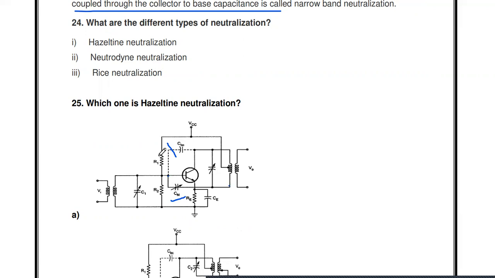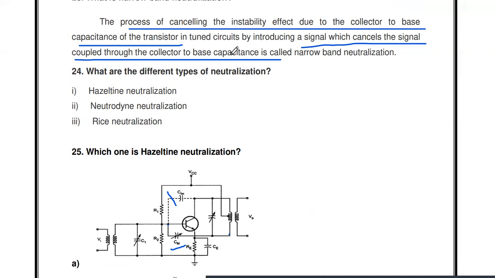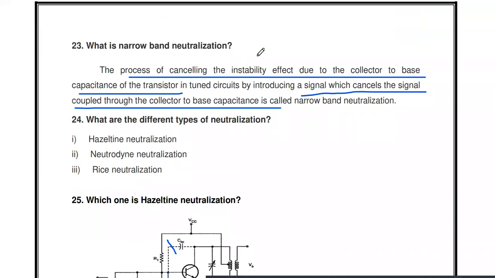So if this CBC introduces some plus 5 volt feedback signal, this Cn produces a minus 5 volt signal. So both the feedback signals are cancelled. That's why this circuit will work only as a tuned amplifier, not an oscillator. This concept we are calling neutralization. Then what are the different types of neutralization? One is Hazeltine neutralization, Neutrodyne neutralization, and Rice neutralization. These are the different types of neutralization.